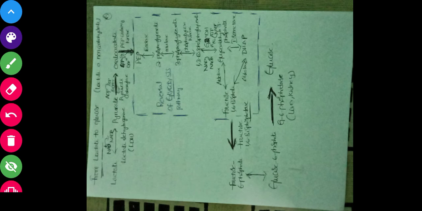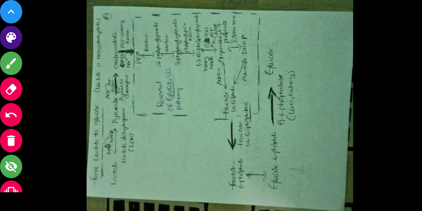It should convert NAD plus to NADH, or NADP plus to NADPH, or FAD to FADH2. This should happen. Here actually NAD plus is converting to NADH.